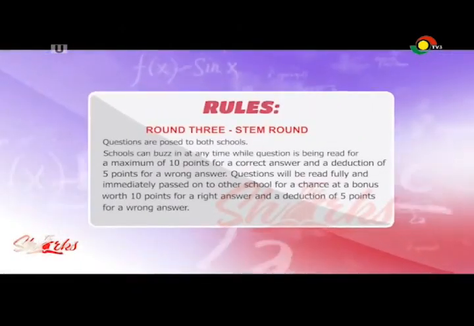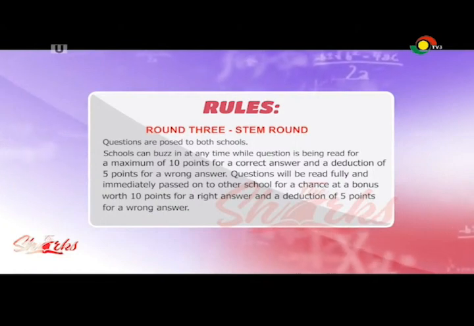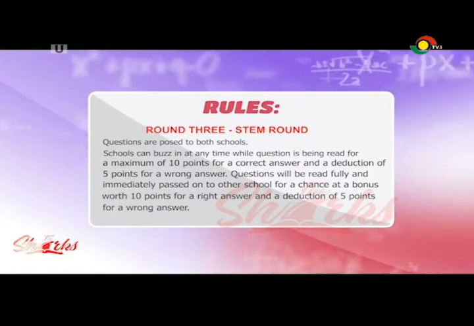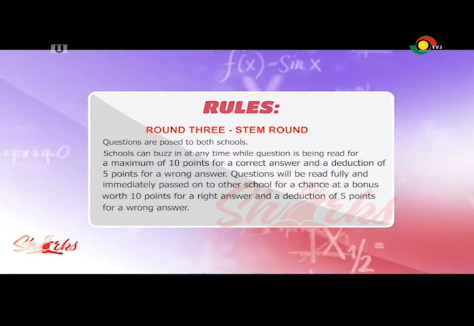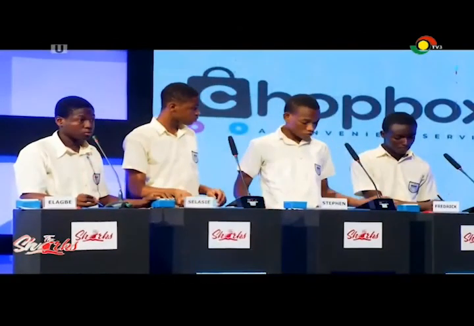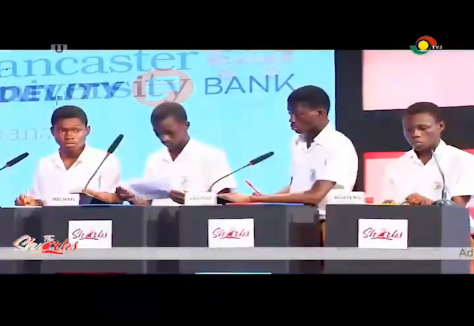I'm going to read the rules. Questions are posed to both schools. You can buzz in at any time while the question is being read for a maximum of 10 points for a correct answer, and a deduction of 5 points for a wrong answer. Questions will then be read fully and immediately passed on to the other school for a chance at a bonus worth 10 points for the right answer, and again, a deduction of 5 points for a wrong answer.